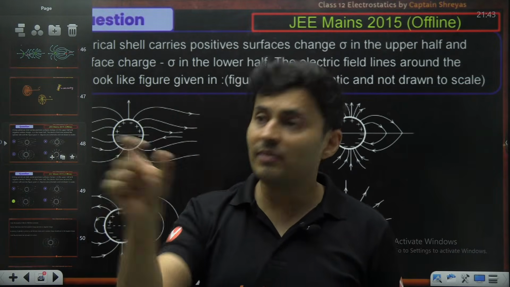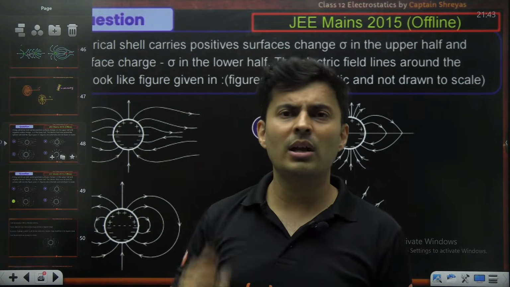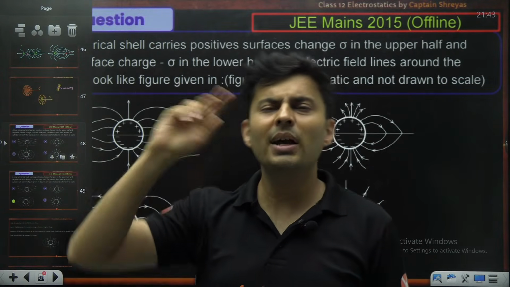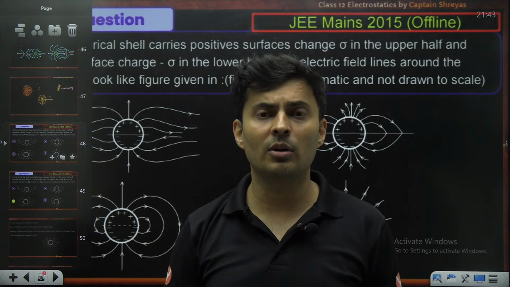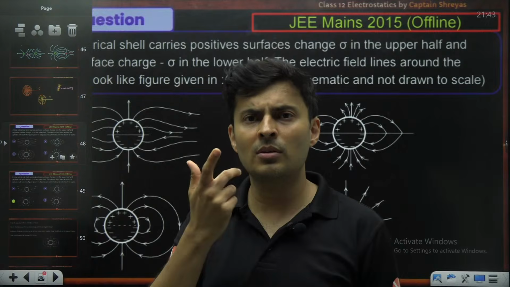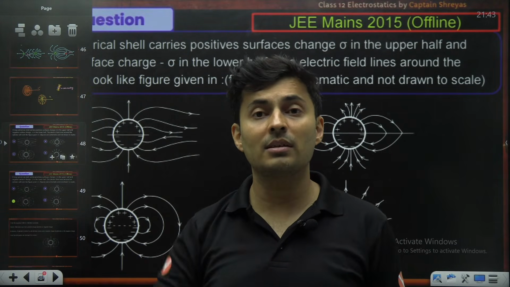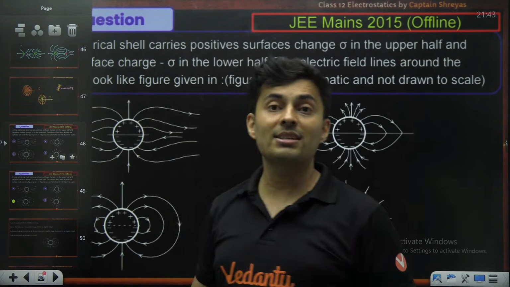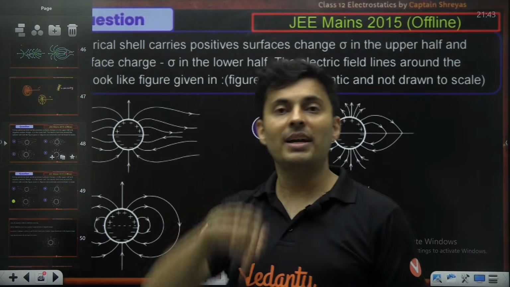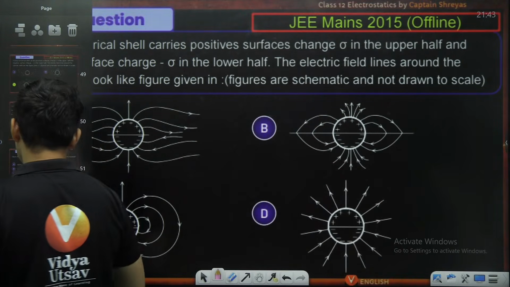So think, even when you're using a formula, why am I using this? I know another formula. When to use that? Why not use this? Suddenly, one formula will not be used, a range formula will not be used. Why is the range formula not used now? Why am I using the kinematic equation? Why is it simpler like this? What will be the problem if I do it like that? Try doing it, maybe you will get stuck. Then you will realize, oh, this is why I should not do it. So this is the level of thinking which is needed, guys.